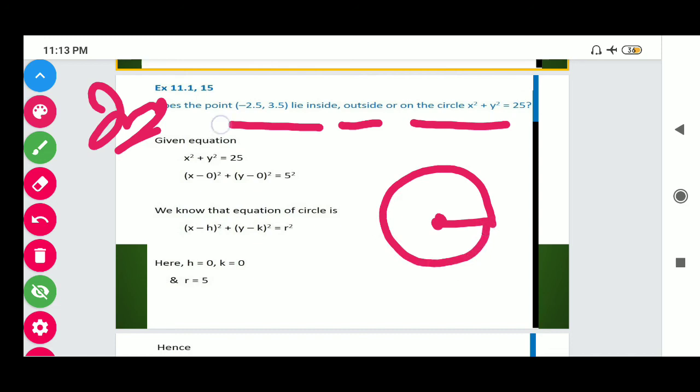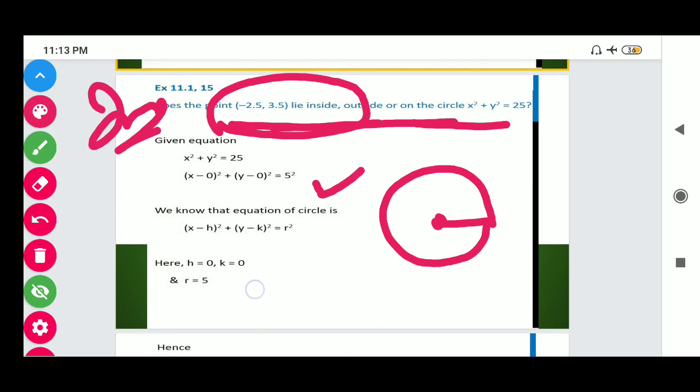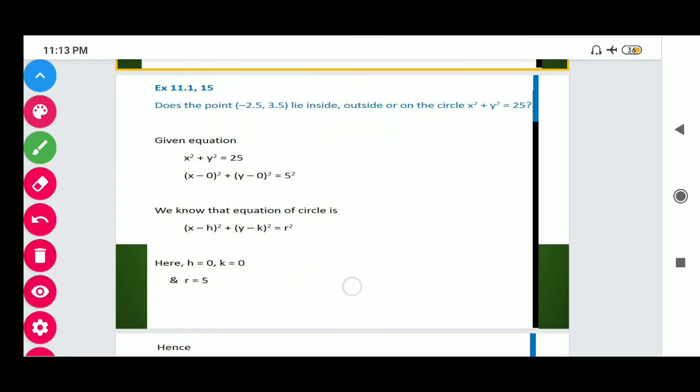So you have to check whether this point lies inside, outside or on the circle. For that you have to just find the distance of the point from the center. So let's start. The given equation is x minus 0 whole squared plus y minus 0 whole squared is equal to the square of 5, and here h and k are 0, 0, that is the origin, and the radius is 5.